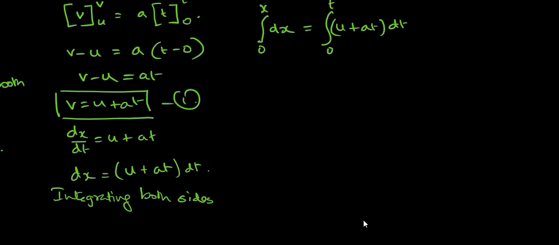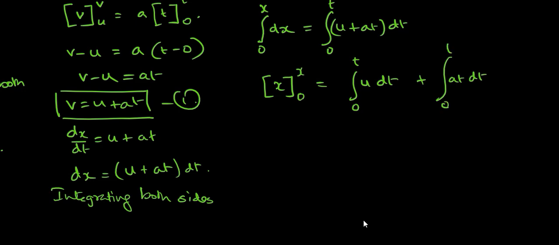Okay, so if we were to calculate this value between the limits of 0 and x, that should be equal to u dt between the limits of 0 and t plus a t dt between the limits of 0 and t.